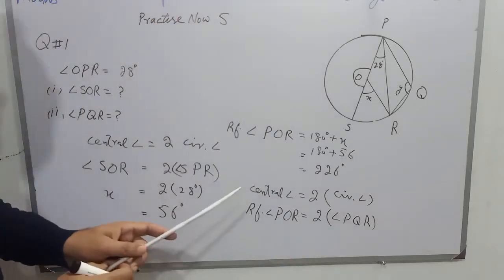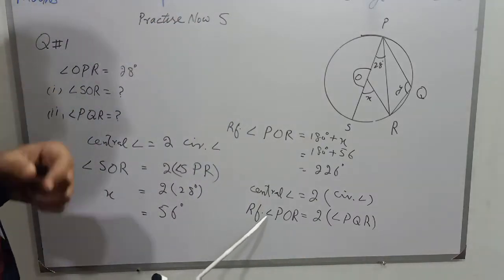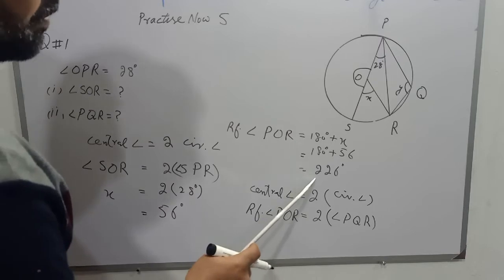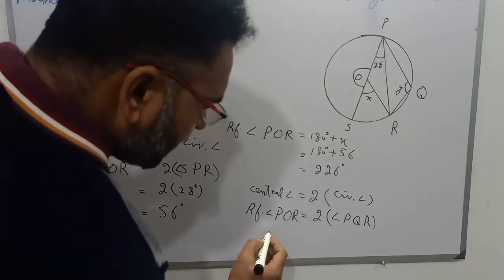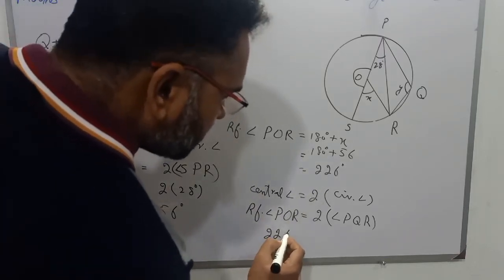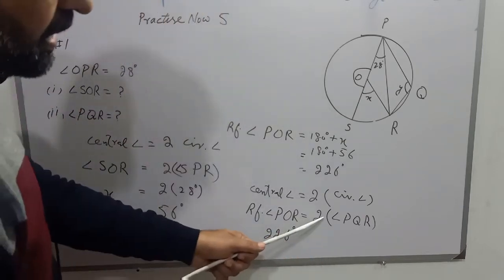Now students, we will put the values. The value of reflex angle POR is 226 degrees, and 2 is multiplying on the right side.